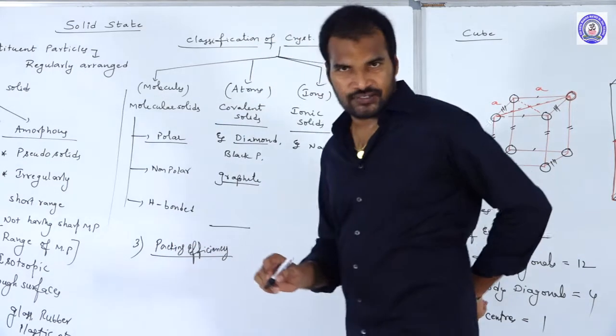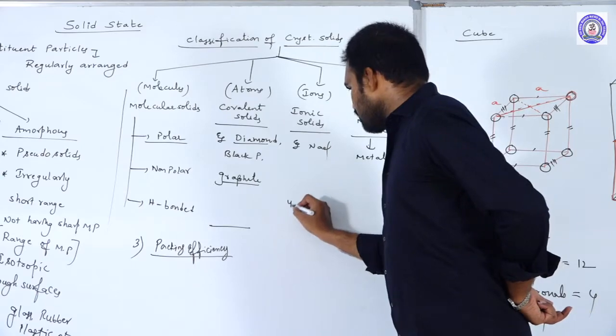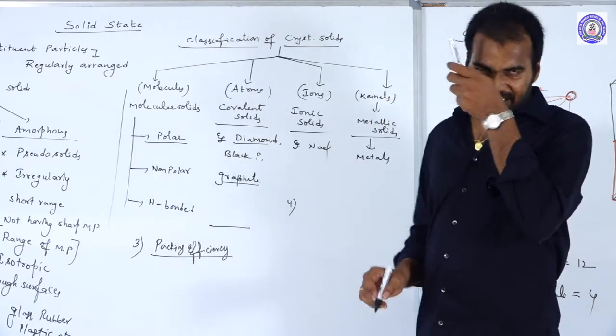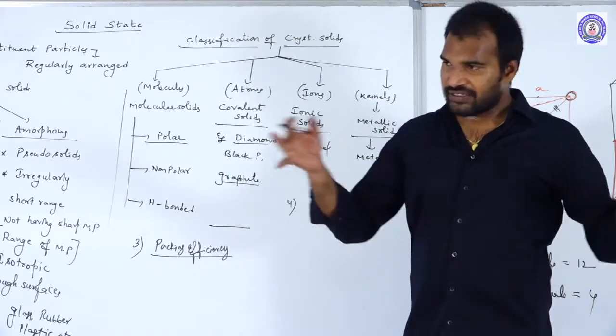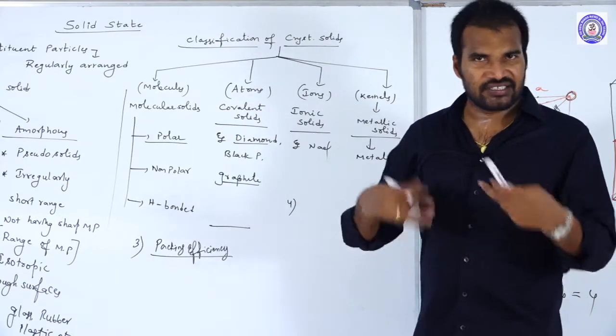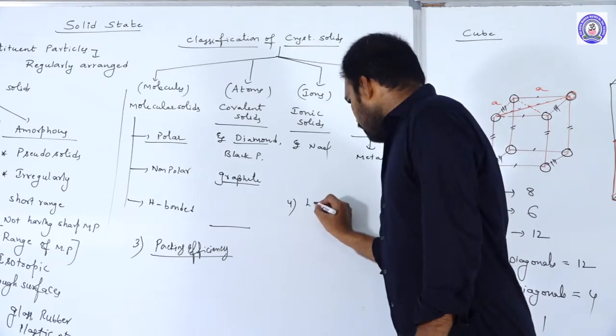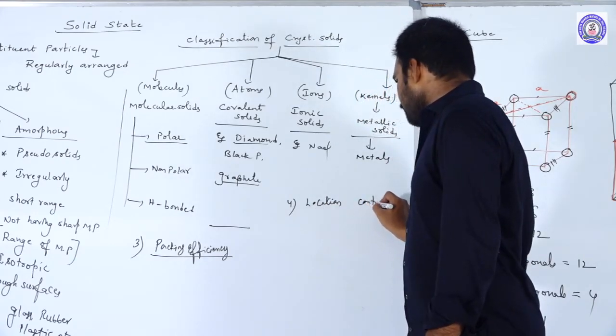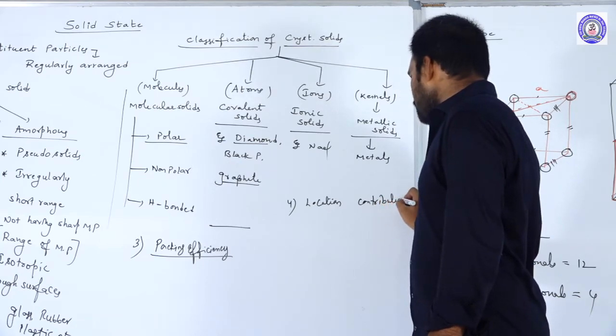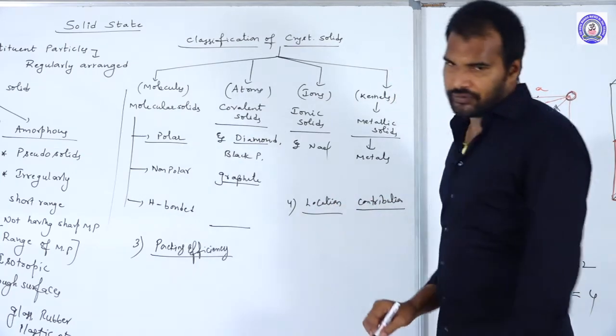Before packing efficiency, you should know the contribution. When the atom is present at the corner, at the face center, or at the body center, what is its contribution? See here, location and their contribution: the contribution of the sphere to a particular unit cell.